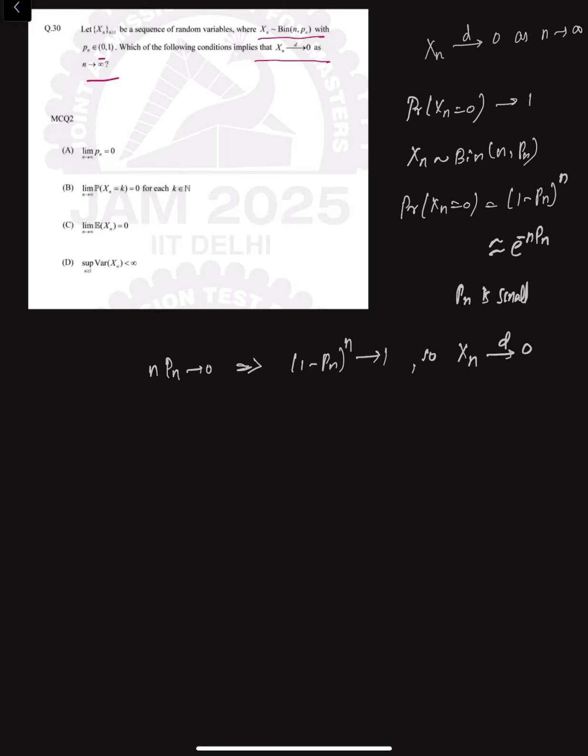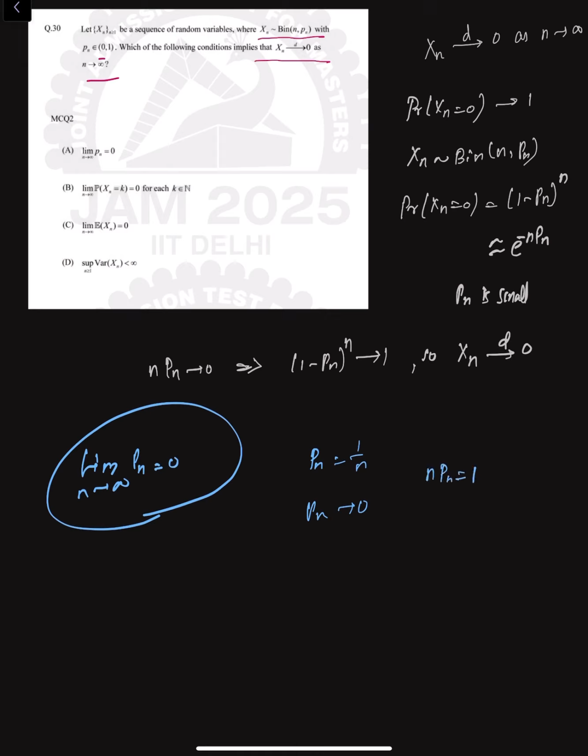In distribution. Now if we examine each and every option, the first option says limit n tends to infinity, Pn is equal to 0. Now this is not sufficient because, for example, if I take Pn equal to 1 by n, this Pn tends to 0, but n into Pn is 1. So probability of xn is equal to 0 is nothing but (1 minus 1 by n) whole to the power of n, and this tends to e to the power of minus 1 as n tends to infinity, so this is not equal to 1 clearly. So the first option is clearly wrong.